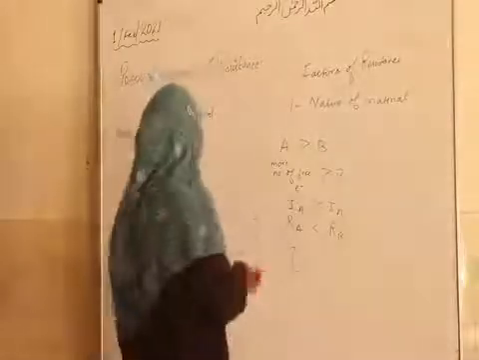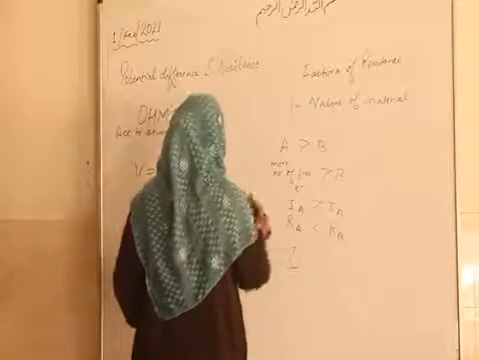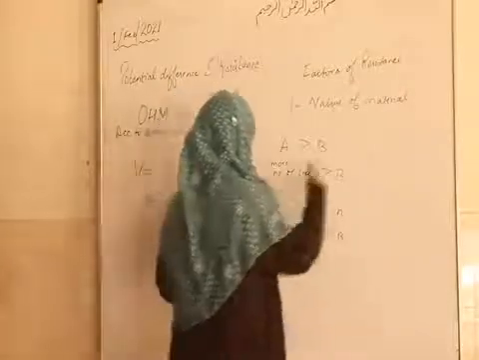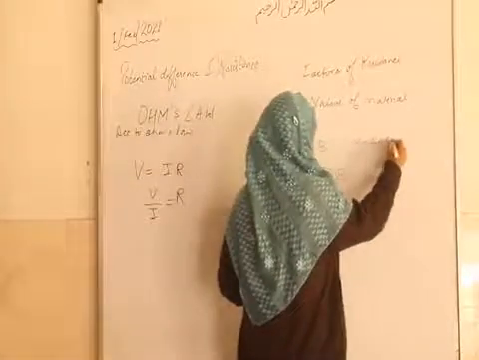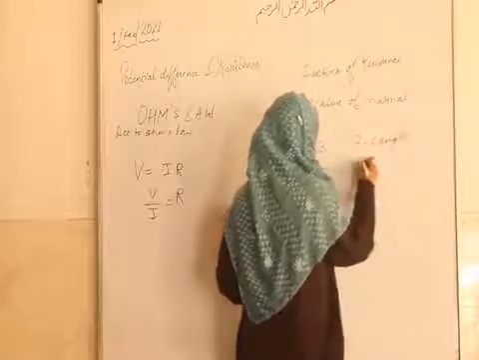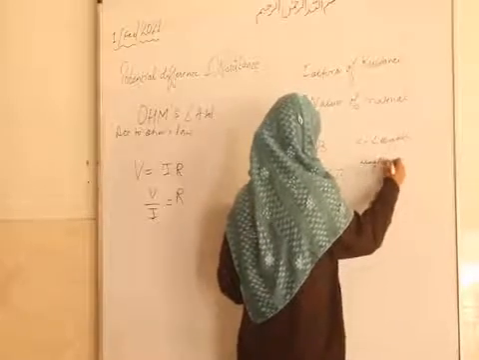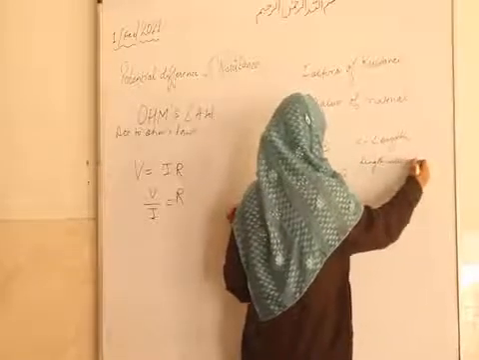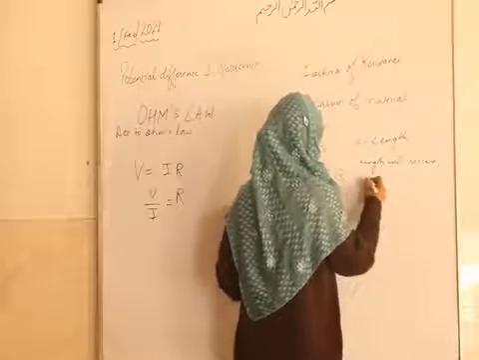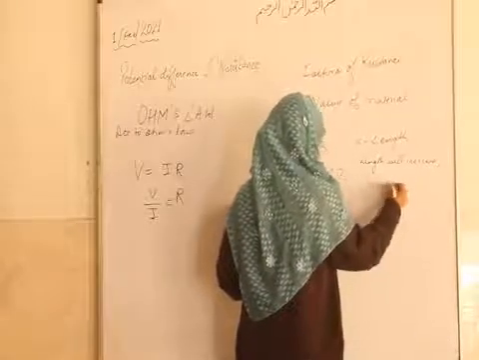Then third is area of cross section. Length: if length increases, then resistance will also increase.